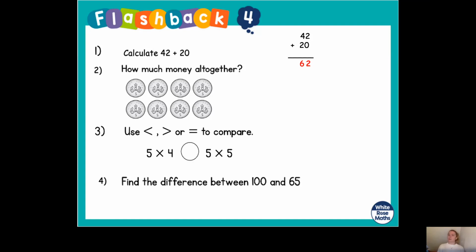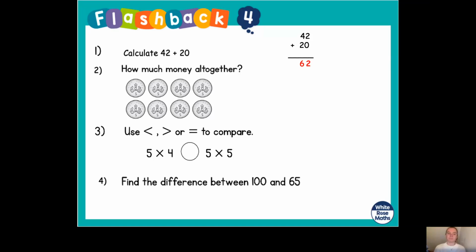And can you see that the ones digit hasn't changed? It's gone from 42 to 62. So the ones digit hasn't changed, but the tens digit has changed. It's gone from 42, so 4 tens, to 62, 6 tens.